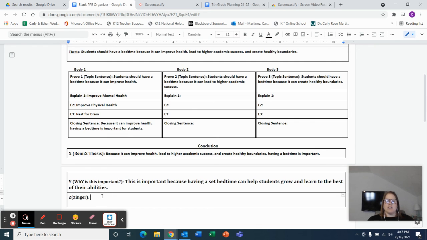So I need a really strong statement here that says something like, having a bedtime should be implemented for students everywhere. Okay, we don't really have control over that, but that's what we want our reader to believe. Okay, having a bedtime is important and should be implemented for all students. Okay, and it's as simple as that.